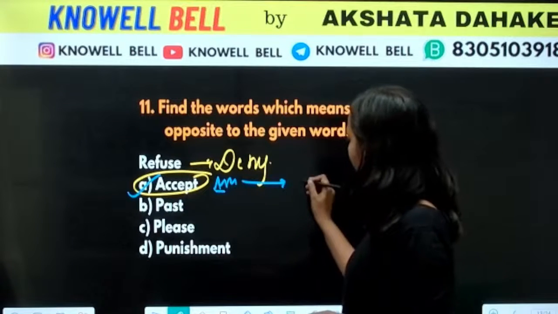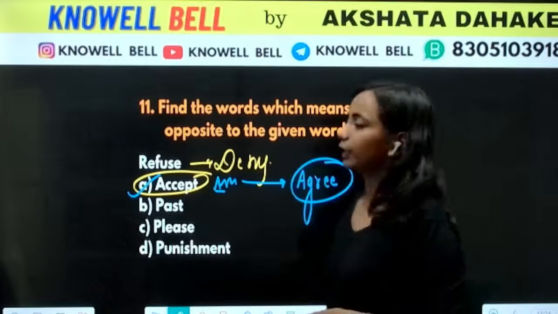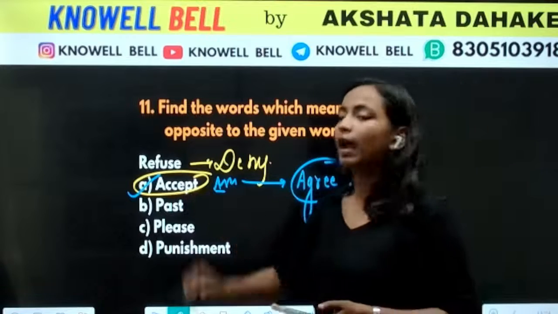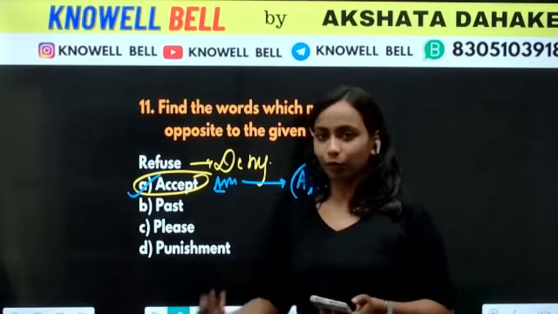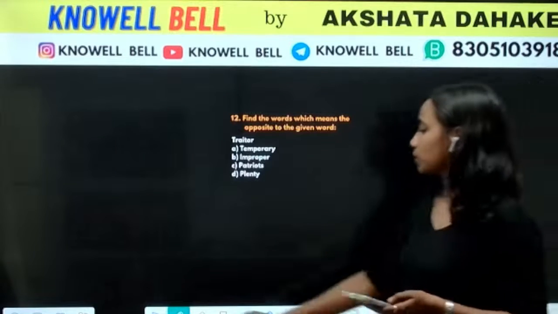Accept का मतलब agree. What is the meaning of accept? To accept means to agree on something. To refuse means to deny something, to disagree on something. And accept का मतलब क्या होगा? To agree on something. So the right answer will be A. Very good. Next question is question number 12.